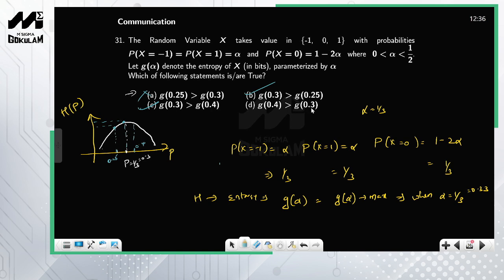What about this one? Entropy at 0.4 greater than at 0.3? No, that is also false, right. So this is our MSQ question. So option B and D are correct. Okay, now let us move on to the next question.